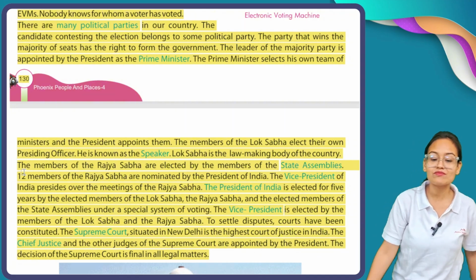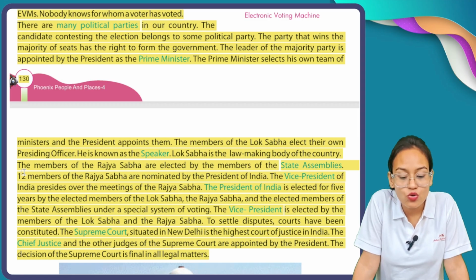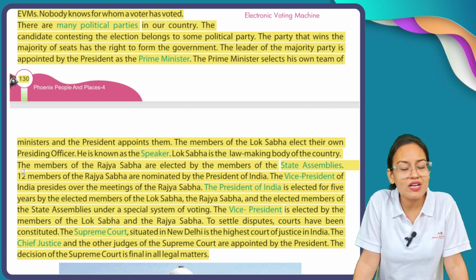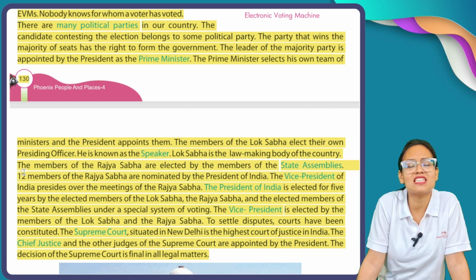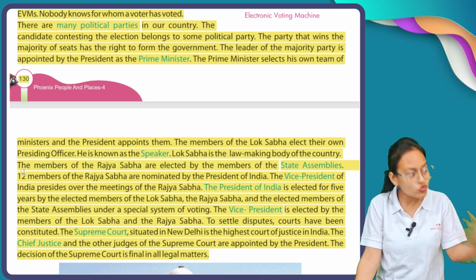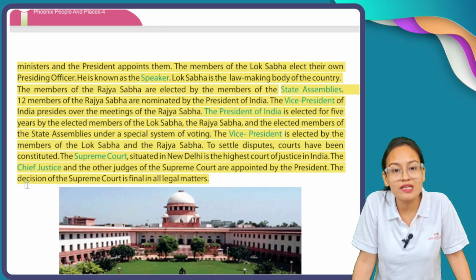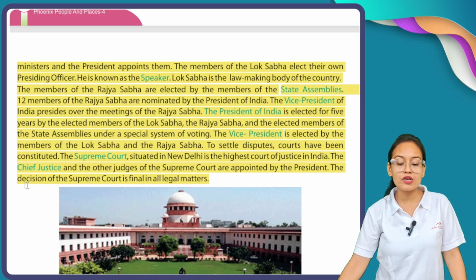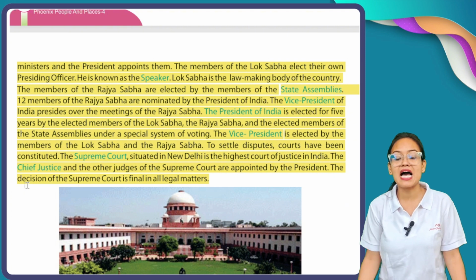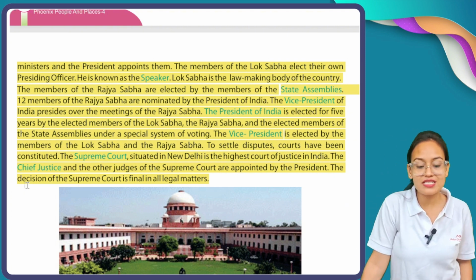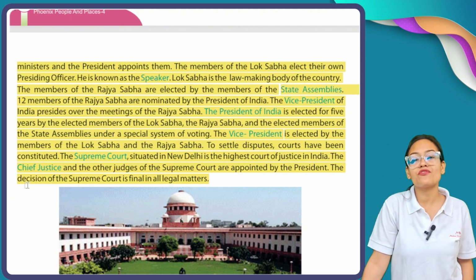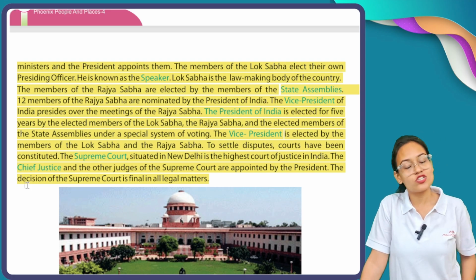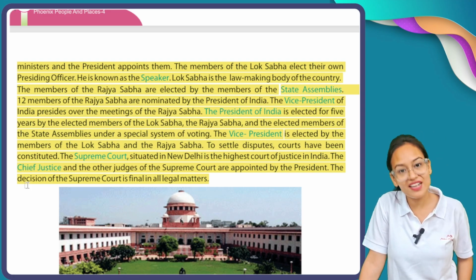To settle disputes, courts have been constituted. Now if any kind of dispute arises in our country, then for resolving those disputes, courts are established in our country. The Supreme Court, situated in New Delhi, is the highest court of justice in India. So the Supreme Court of India is the highest court of justice of our country, India.